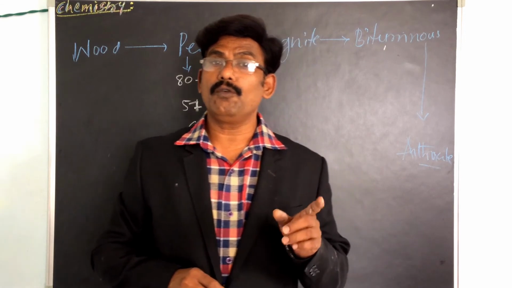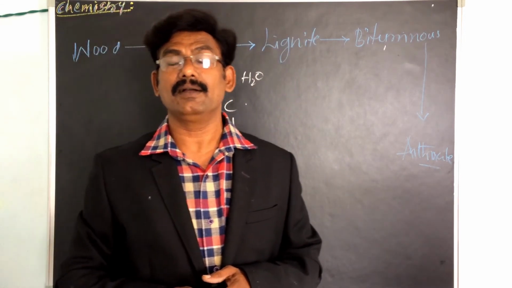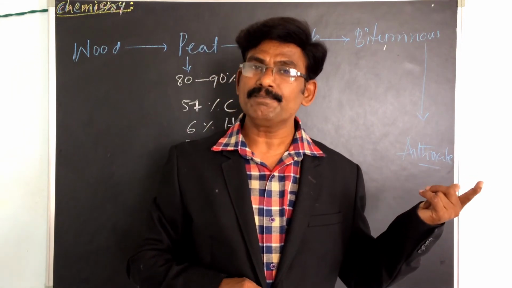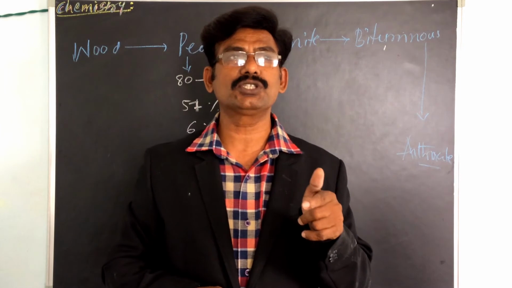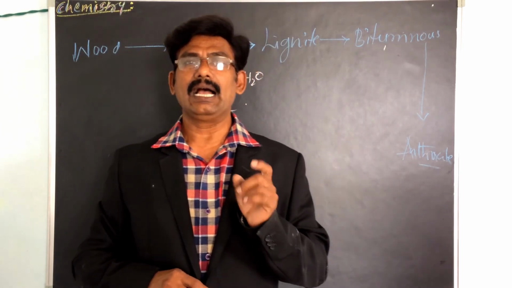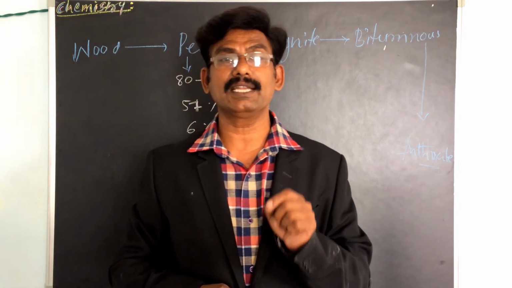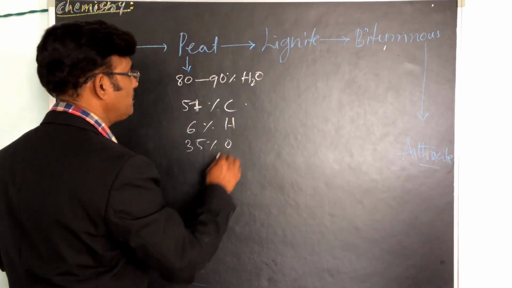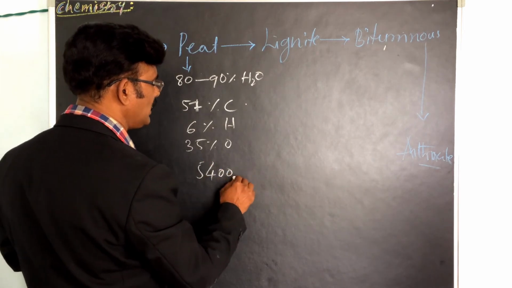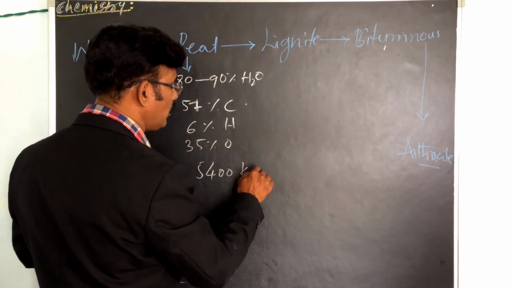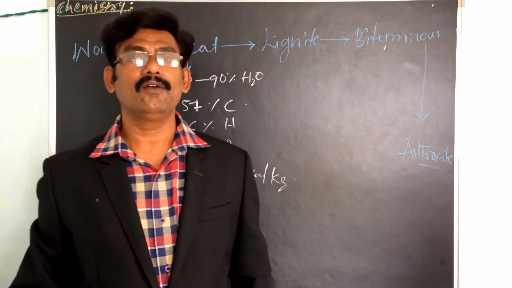And what is the calorific value of this one? Its calorific value is 5,400 kilocalories per kilogram.